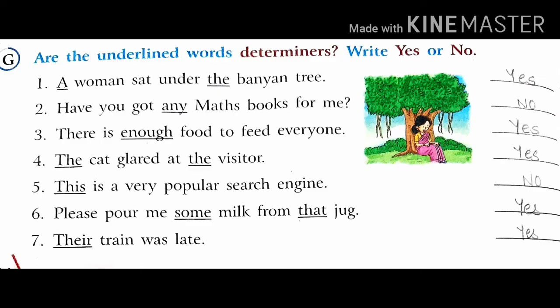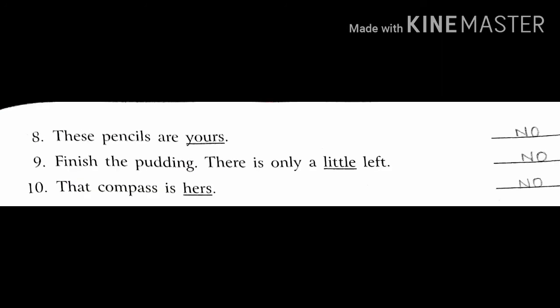Question G. Are the underlined words determiners? Write yes or no. So you have to see whether the underlined words are determiners or not, and you have to write yes or no in the blanks. All have been done for you.